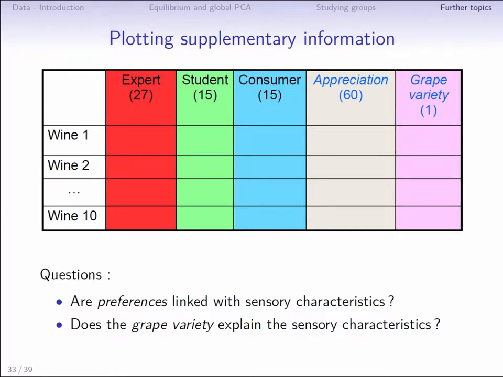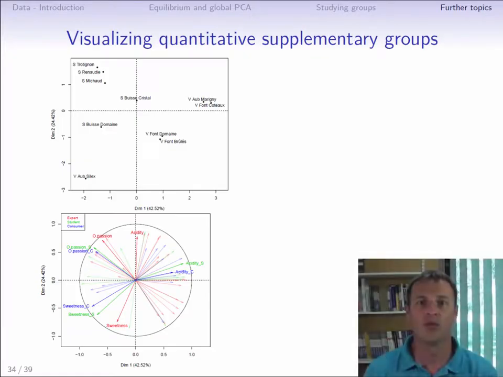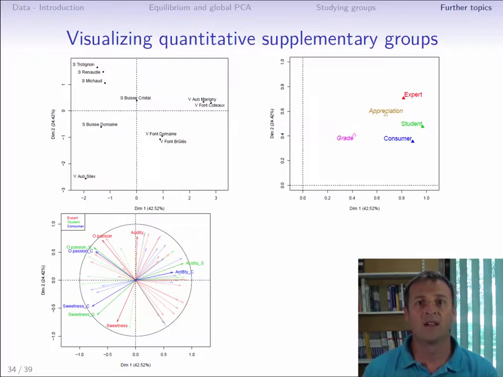The preferences group having been added as supplementary information, the plot of the mean individuals and the variables plot obtained by MFA are the same as before. They give the sensory description of the wines constructed from the testing of the 3 juries. The preferences group has relatively strong coordinate values on the first 2 dimensions of the MFA.